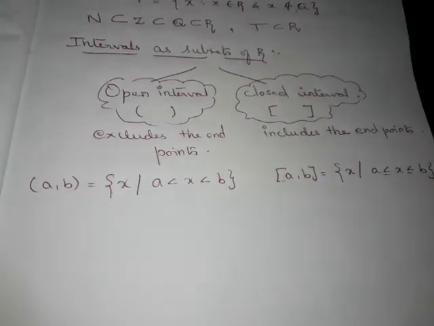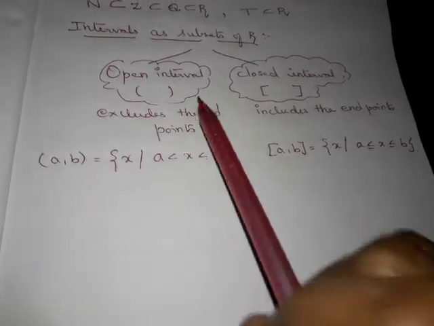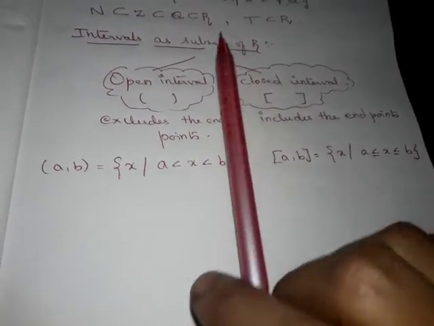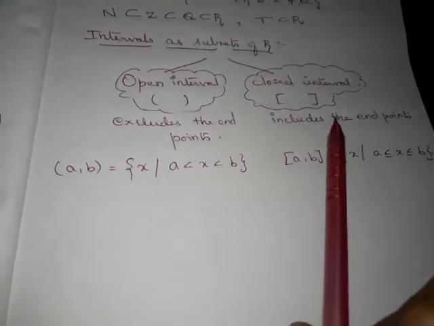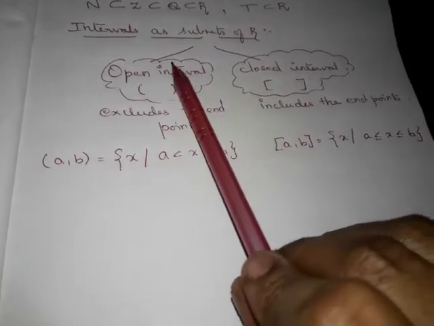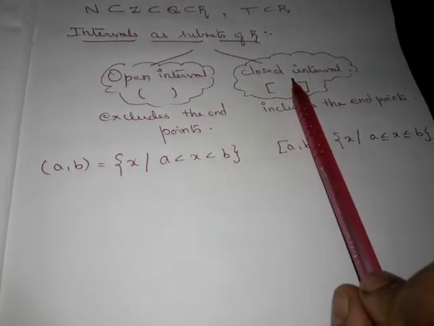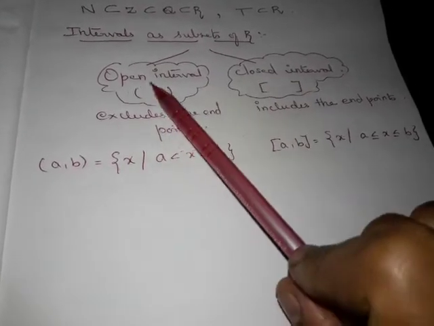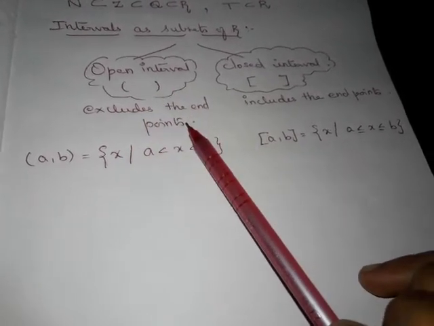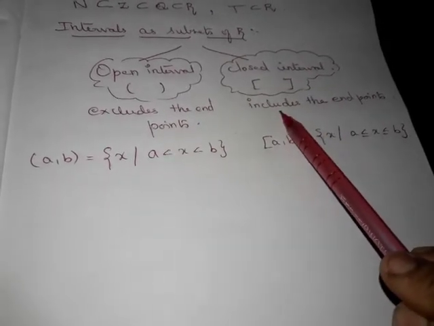Next we are going to see intervals as subsets of R. This is a very important concept which we will come across in our higher studies. So, you should have a clear idea about the intervals, which values are included and which values are not included. There are two types of intervals. The first one is the open interval and the second one is the closed interval. From the name itself we can see, open interval means the end points are not included. When it is closed, the end points are also included, right?